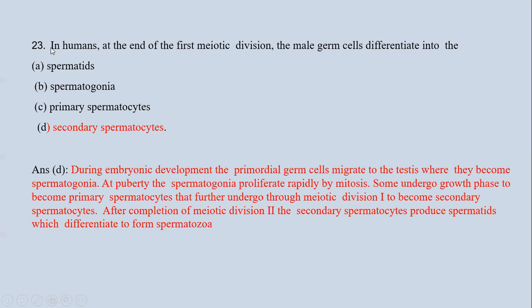23rd question is, in humans, at the end of first meiotic division, the male germ cells differentiate into spermatids, spermatogonia, primary spermatocytes, and secondary spermatocytes. So we know that during embryonic development, they undergo various meiotic divisions and they finally develop into secondary spermatocytes.